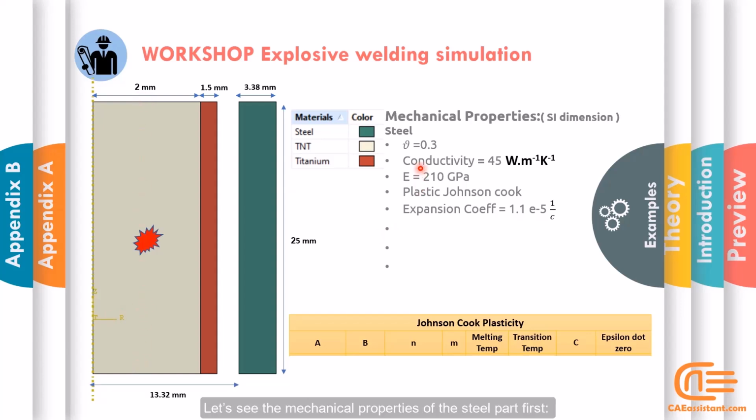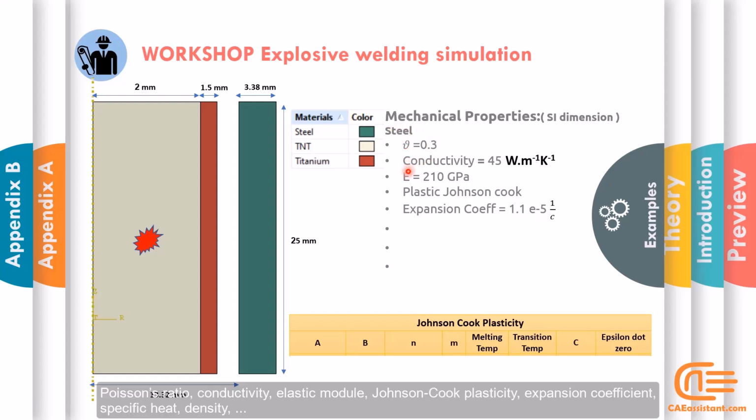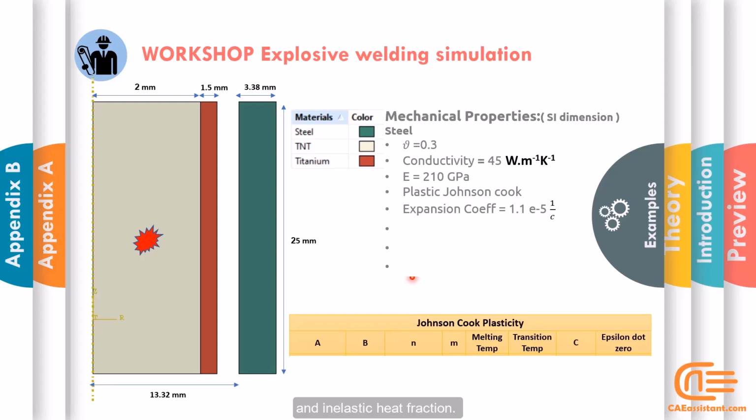Let's see the mechanical properties of the steel part first. Poisson's ratio, conductivity, elastic module, Johnson-Cook plasticity, expansion coefficient, specific heat, density, and inelastic heat fraction. Johnson-Cook plasticity parameters are specified in this table.